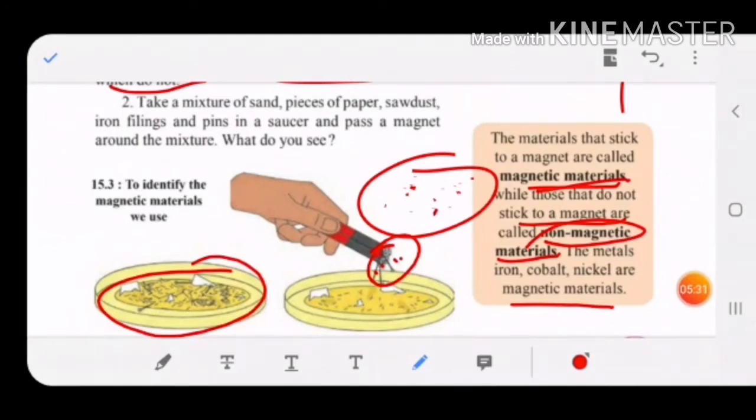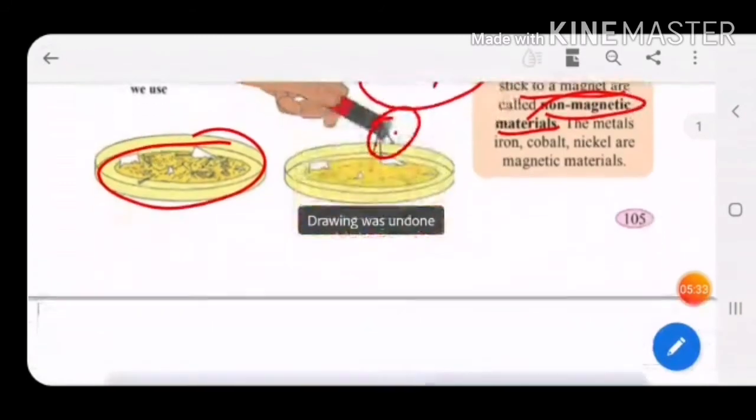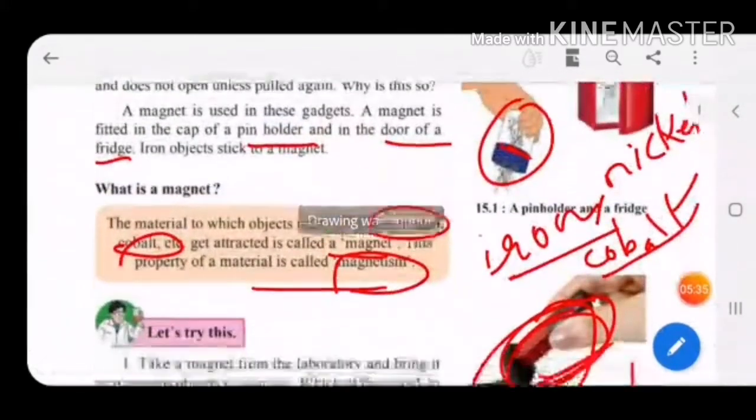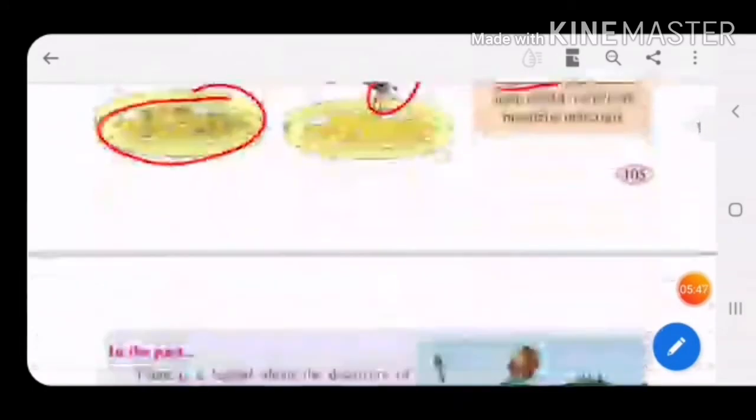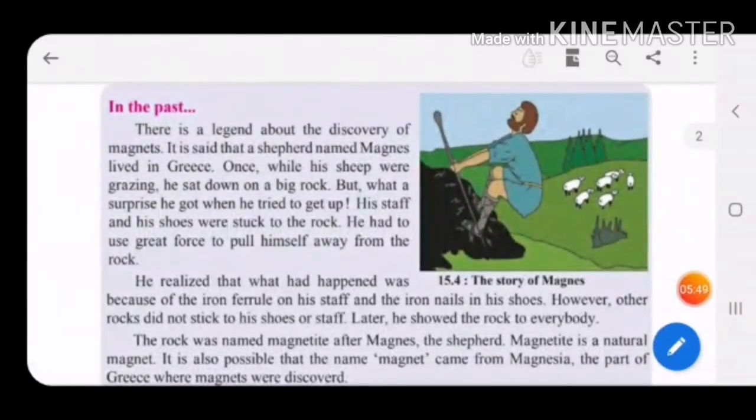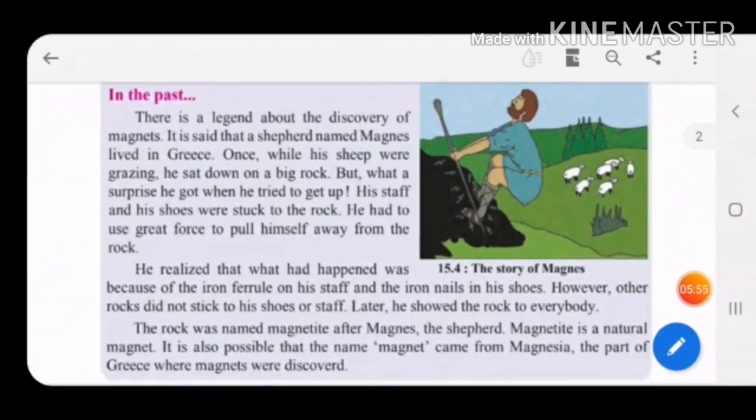Is it okay, children? Now let's move further. We have seen till now what a magnet is. A magnet is nothing but a material to which metals like iron, nickel and cobalt get attracted. Then we have seen this experiment. Now children, how was the magnet discovered? There was a story in the past. There is a legend about the discovery of the magnet.